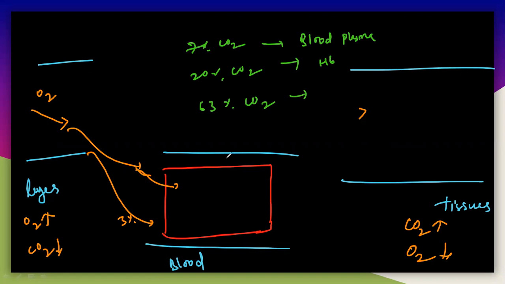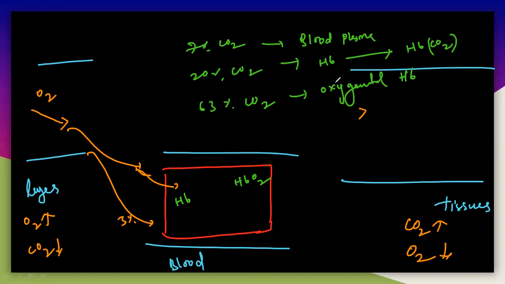Free hemoglobin binds. Here there is total hemoglobin, and already-bound oxyhemoglobins are there. So when it binds with hemoglobin, we call it HbCO2. So 20% of CO2 will bind with the hemoglobin. It forms HbCO2, carbamino hemoglobin, they call it carbamino hemoglobin. And 63% of the CO2 will go into the oxyhemoglobin. 63% will go into the oxygenated hemoglobin, oxyhemoglobin.